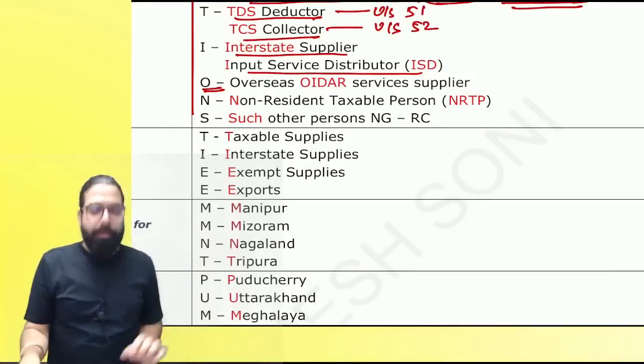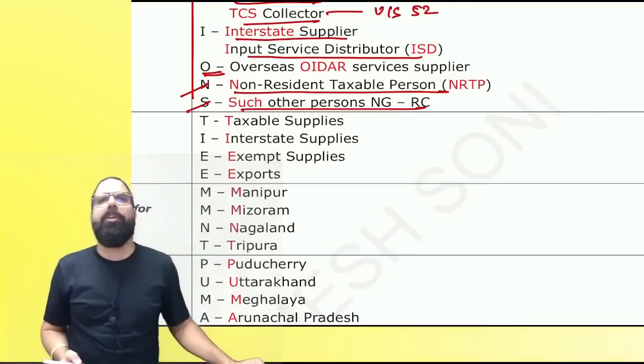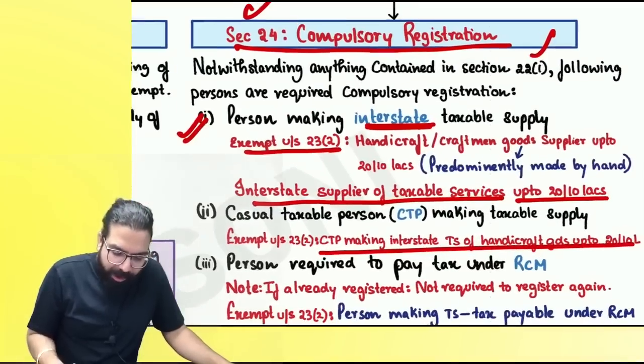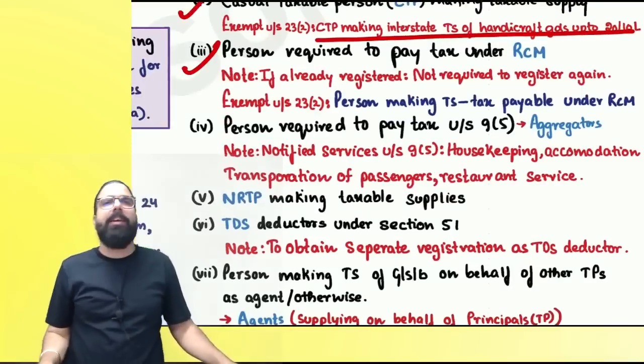Can I go ahead, everyone? The next one over here is NRTP. N for NRTP and S for such other person notified by government on recommendation of council. Everyone, please come to your chart over here. Interstate supplier done. Casual taxable person done. Person required to pay tax under RCM.